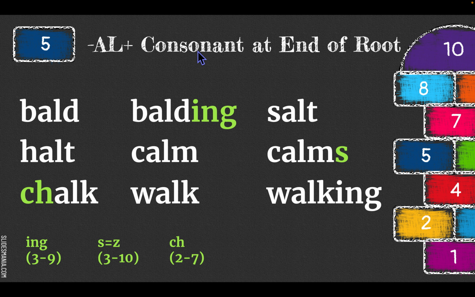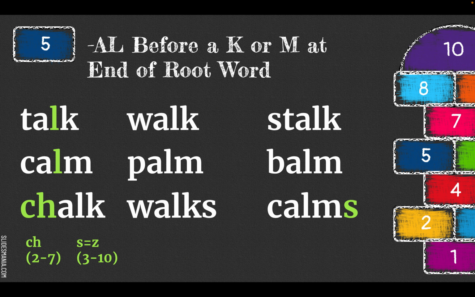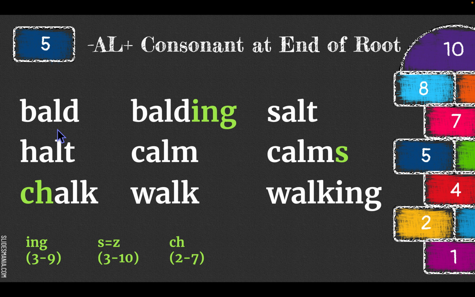AL plus a consonant at the end of a root word also keeps the broad A sound. Bald. Notice in this word, the L still says its sound. If you have LK or LM, then the L will be silent. But L plus another consonant other than K or M will mean the L still pronounces its sound. Balding.